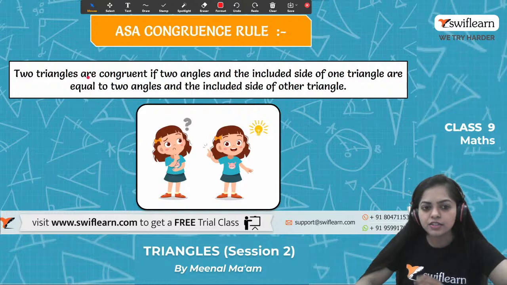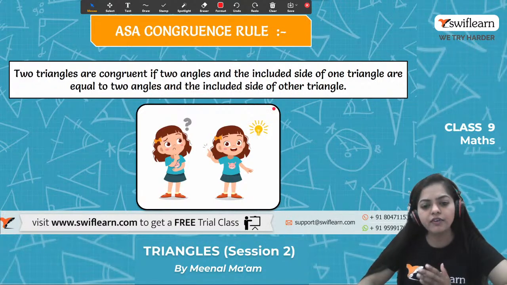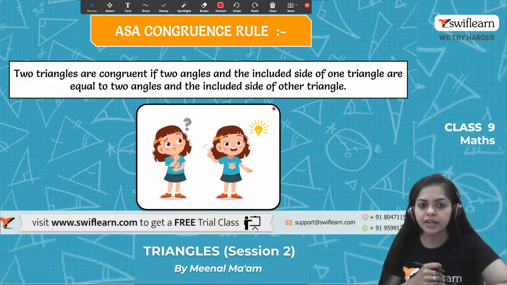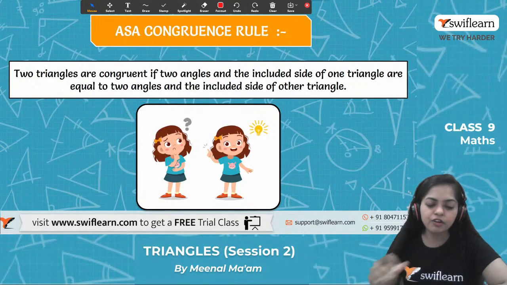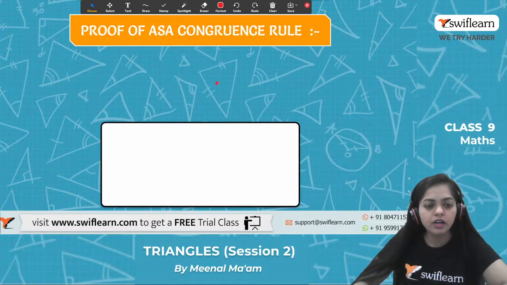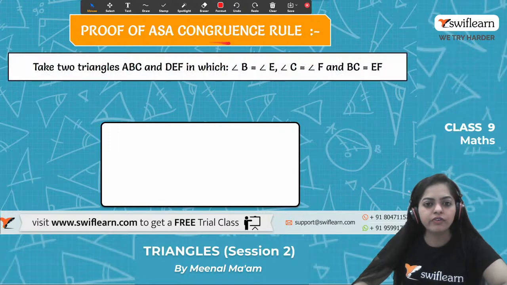What will be the statement? Two triangles are congruent if two angles and the included side of one triangle are equal to two angles and the included side of the other triangle. Two angles and the included side are equal. Then we can say that the pair of triangles are congruent. Alright, so let's have a look over the proof of the ASA congruence rule.